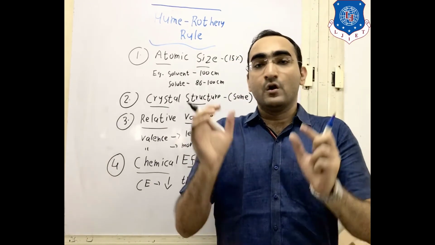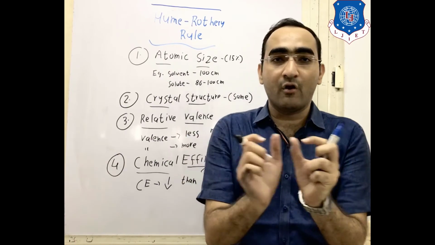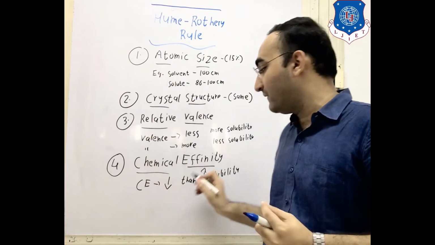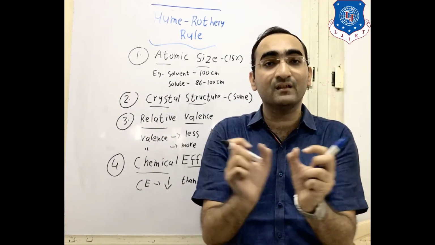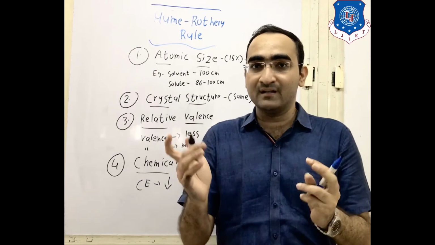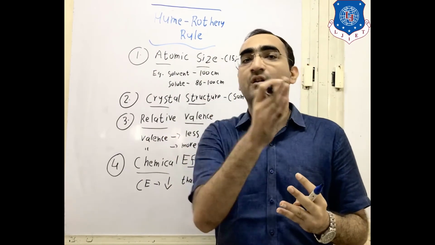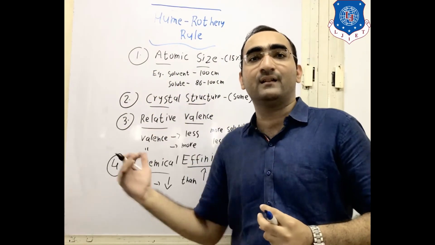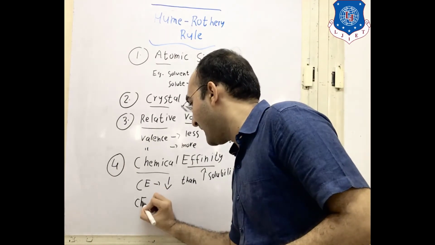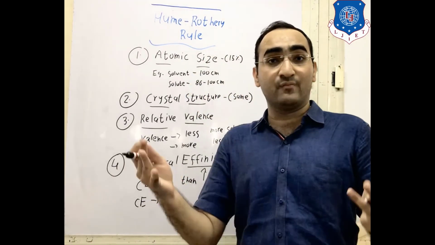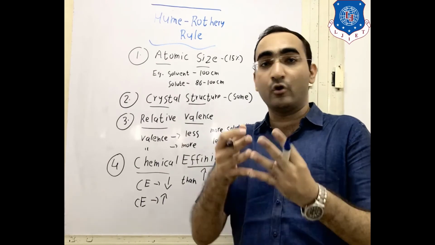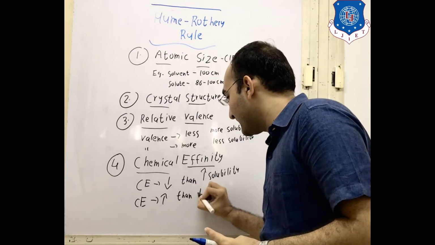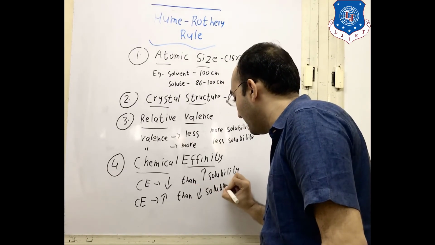That means if the solvent particles do not have much attachment with each other, what will happen? They will try to create a bond with the solute. So the chemical affinity within the solvent particles is less, meaning there is no strong attraction between the solvent particles. So they will allow more solute inside. In the same way, if chemical affinity is more, meaning there is more bonding between the solvent particles, they will not allow the solute to settle. So there will be less solubility.